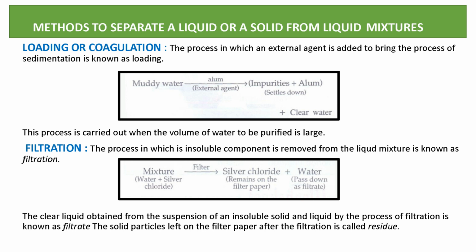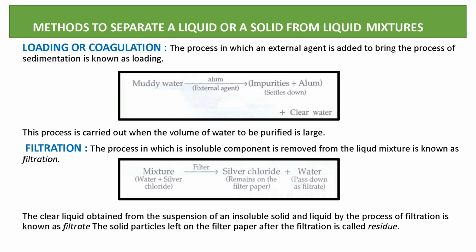It is a very common method. All of you know that. The process in which an insoluble component is removed from a liquid mixture is known as filtration. So what is filtration? When an insoluble component is removed from the liquid, we call this process filtration. Here is the example. We can take a mixture of water plus silver chloride, and we filter. So silver chloride remains on the filter paper and water passes down as the filtrate. So we can separate the mixture of water and silver chloride with the help of filtration. You know there is a filter paper, so with the help of filter paper we can separate the mixture.